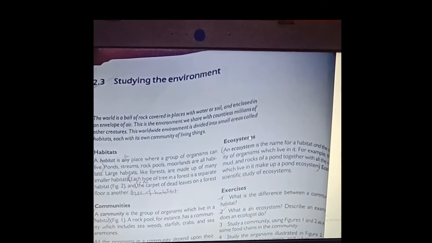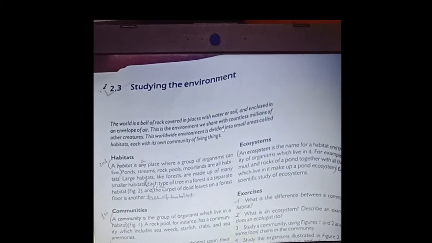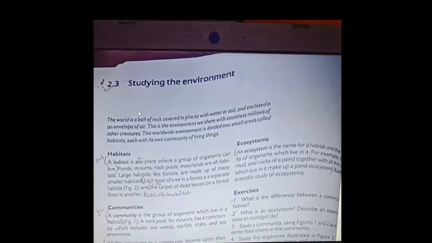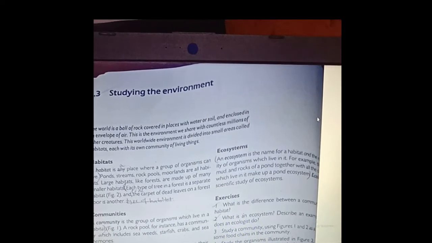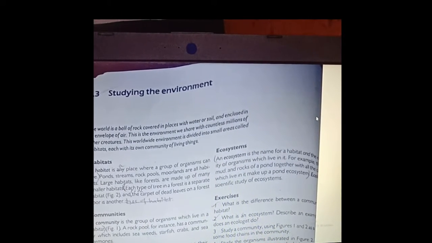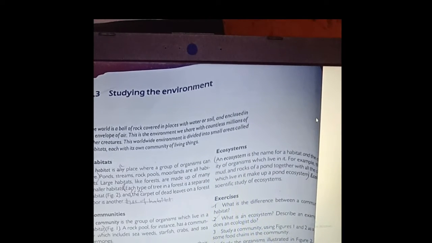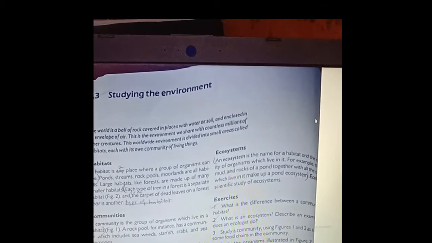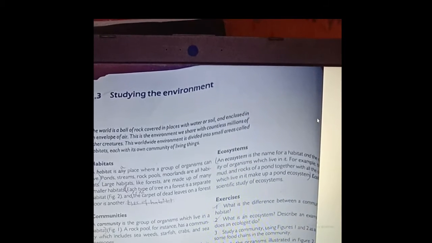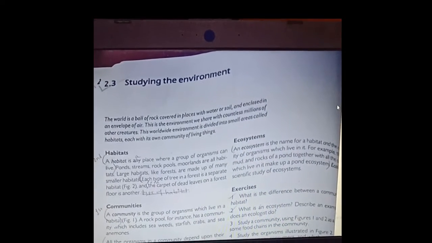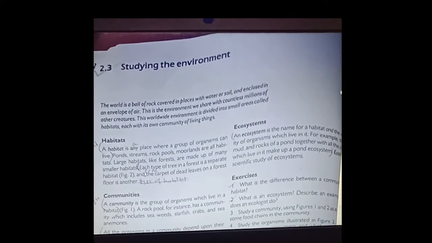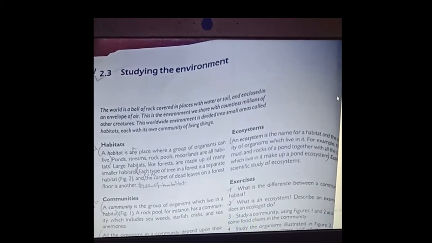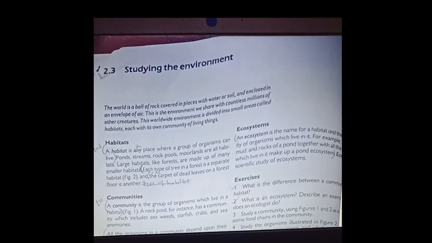I'm your biology teacher. So today our topic is studying the environment. The world is a ball of rock covered in places with water or soil and enclosed in an envelope of air. This is the environment we share with countless millions of other creatures. This worldwide environment is divided into small areas called habitats, each with its own community of living things. So basically, in this chapter, we are going to study about organisms, then communities, then ecosystems, and the habitats.